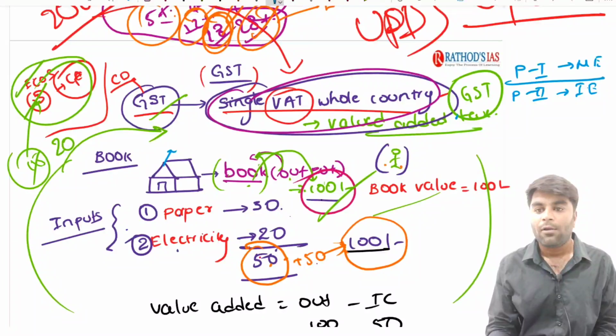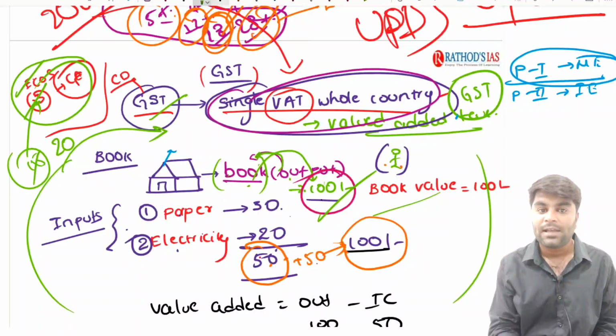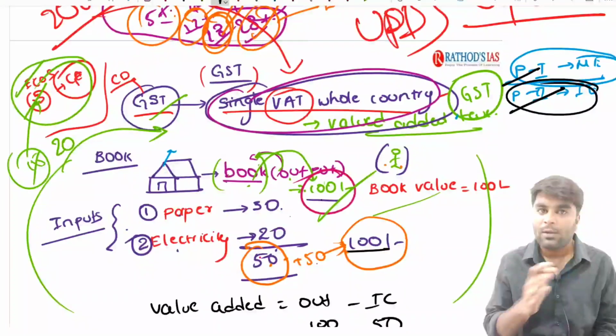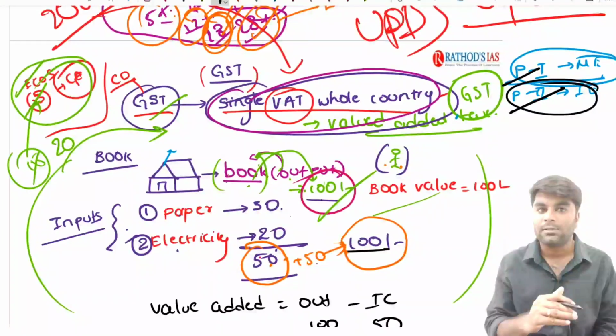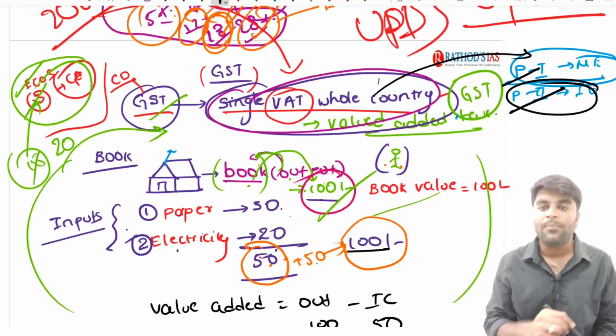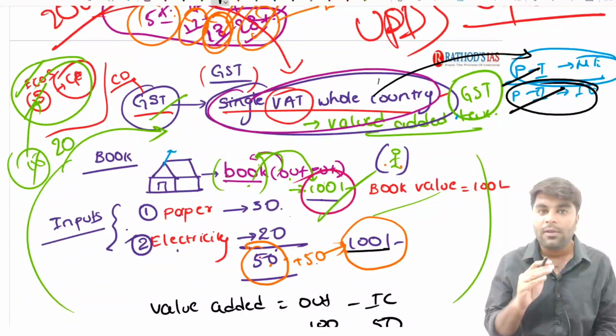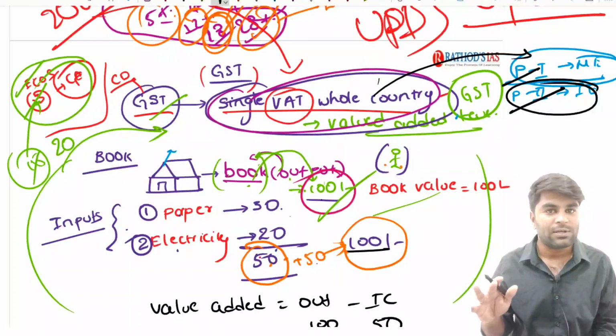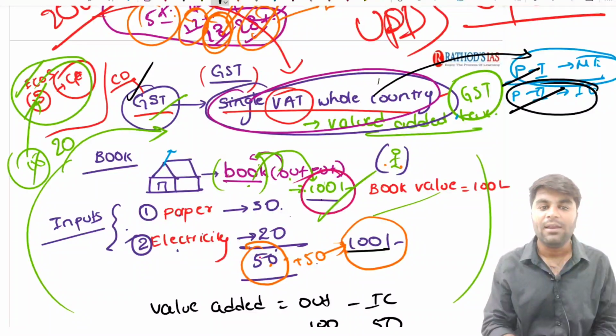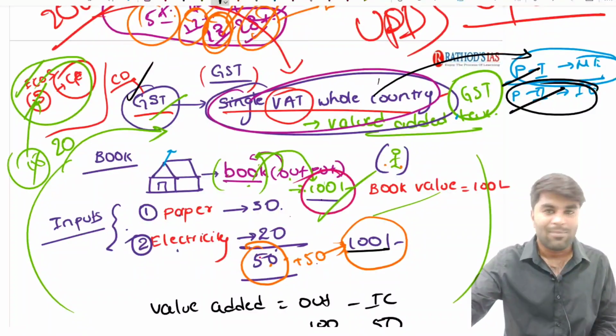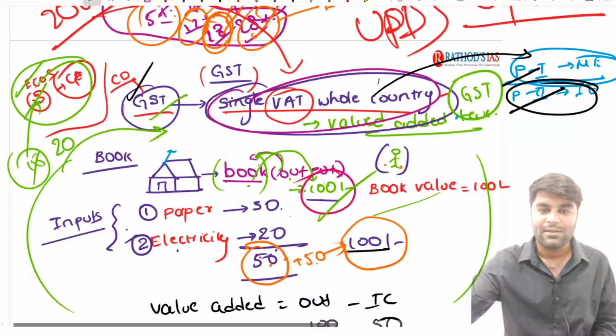I have divided the economy into 2, the macroeconomic concepts, which is particularly important for prelims as well as mains, and the Indian economy, which is also important for prelims as well as mains. I have divided the macroeconomic concepts and Indian economy so that you can bifurcate, and you can clearly understand all these concepts. These concepts come from the macroeconomic concepts for part 1. Guys, in a similar way, you should have conceptual clarity with respect to each and every topic so that it would be a very easy task for you to answer the prelims questions as well as mains questions.